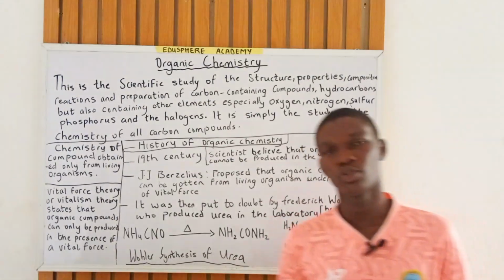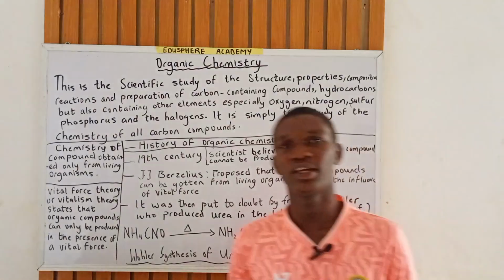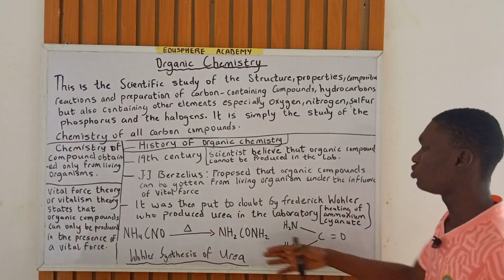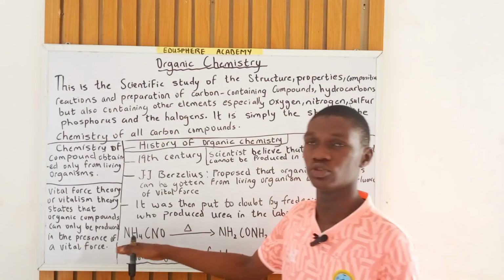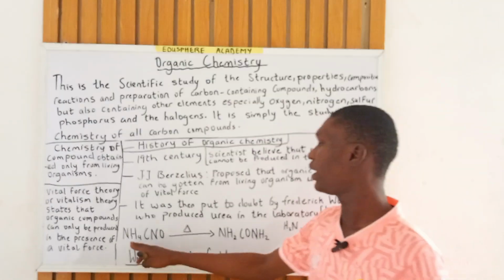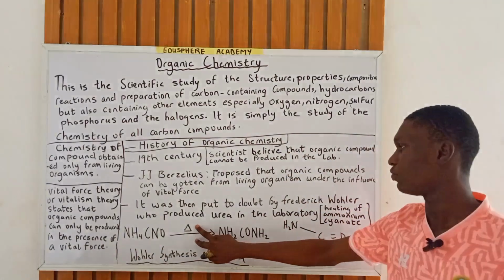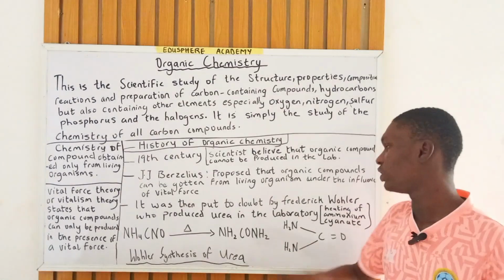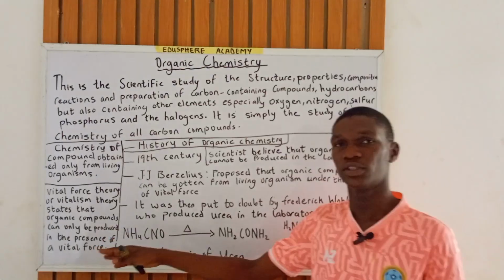It was produced by the heating of what? Ammonium cyanide. So when you heat ammonium cyanide, you produce what? Urea. So this is the equation of reaction. We have the molecular formula of ammonium cyanide to be NH4CNO, under the influence of heat, produces NH2CONH2, right? Which is the molecular formula for urea.